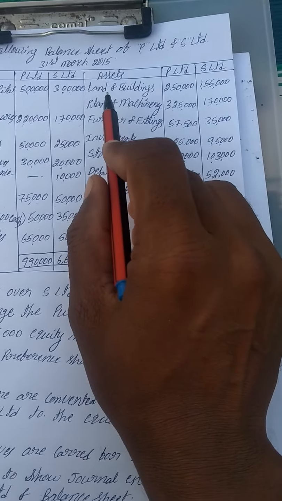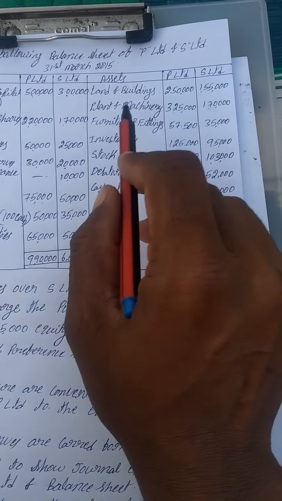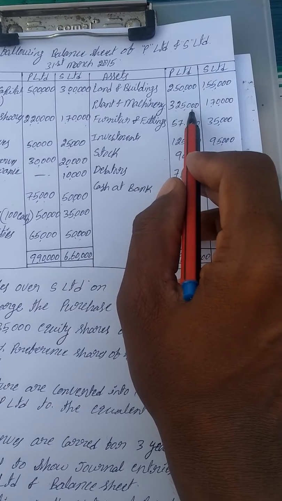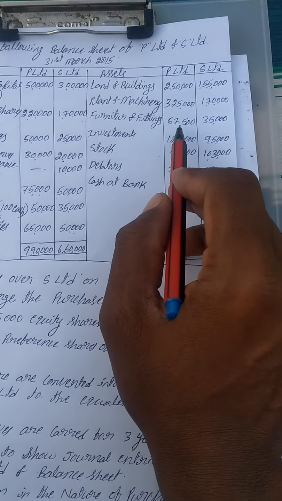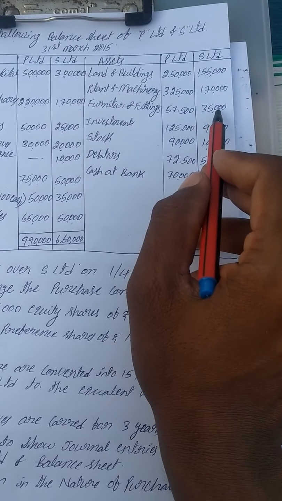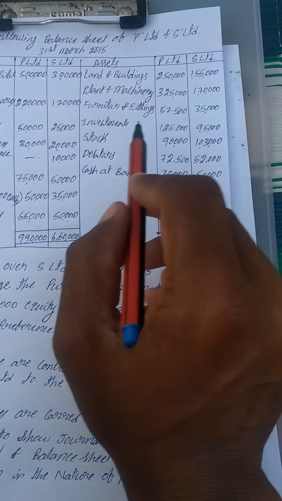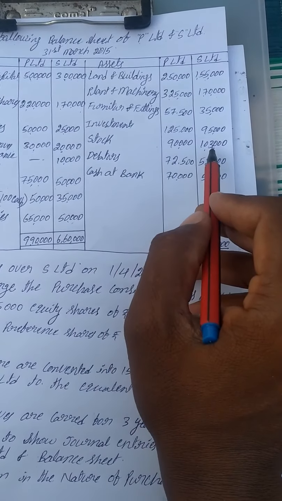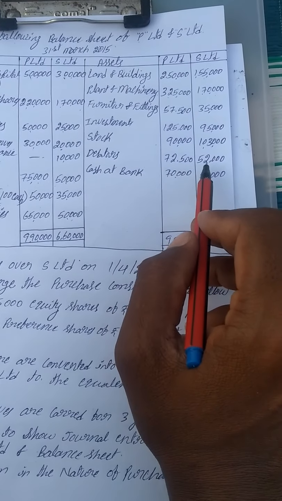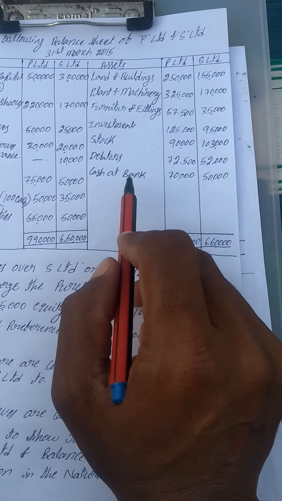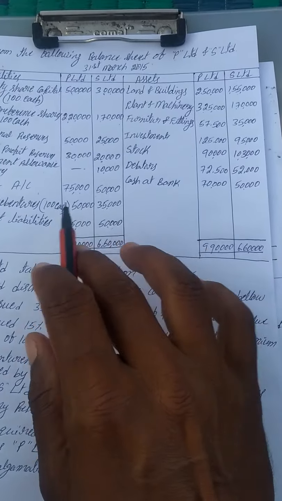Now come to the assets. Land and building 2,50,000 and 1,55,000. Plant and machinery 3,25,000 and 1,70,000. Furniture and fittings 57,500 and 35,000. Investments 1,25,000 and 95,000. Stock 90,000 and 1,03,000. Debtors 72,500 and 52,000. Cash at bank 70,000 and 50,000. These are the balance sheets.